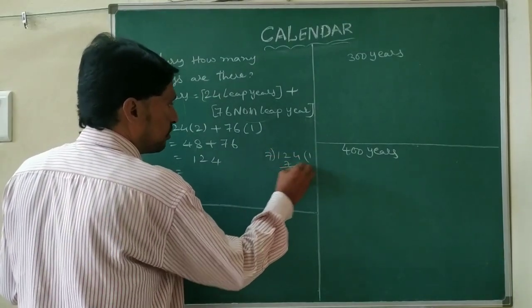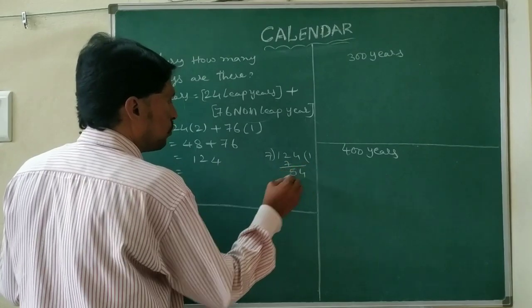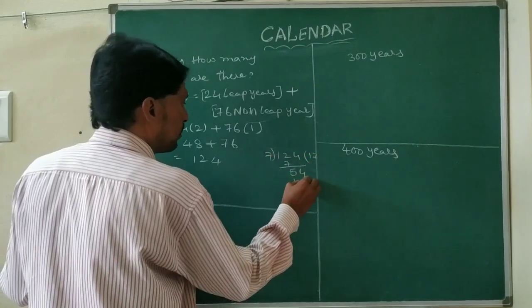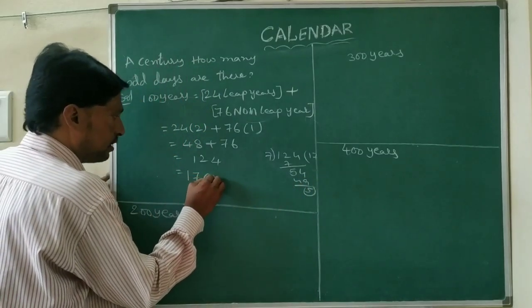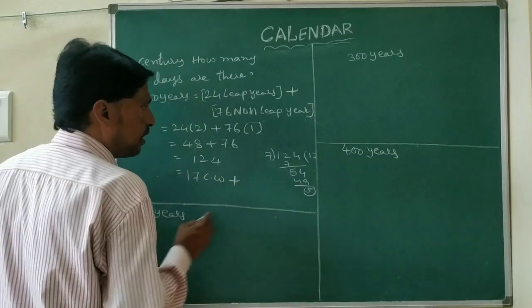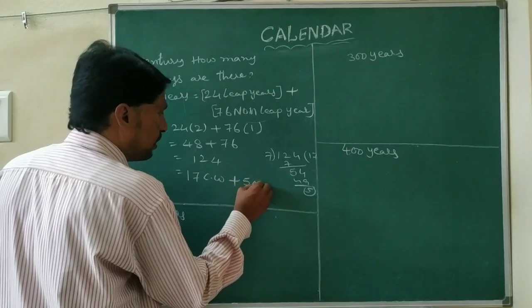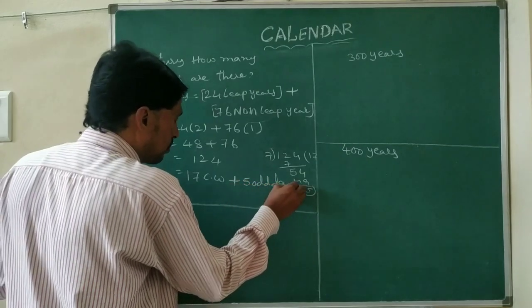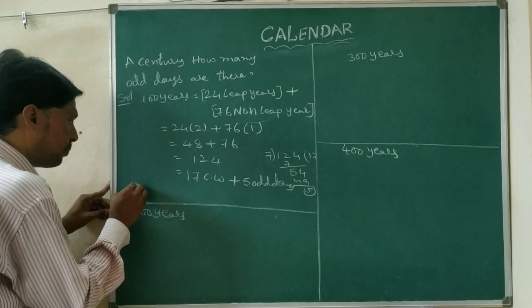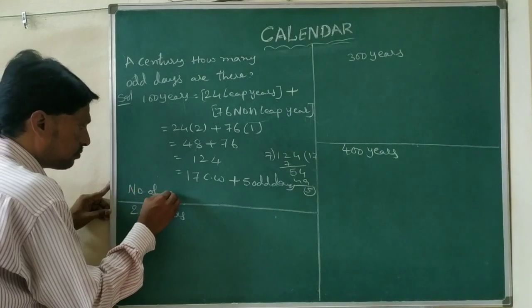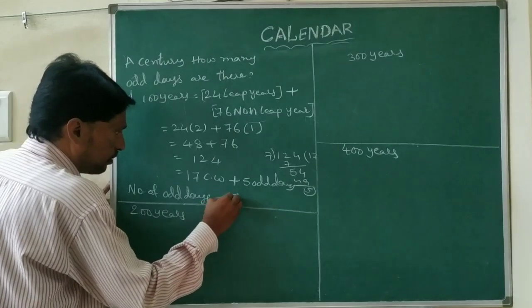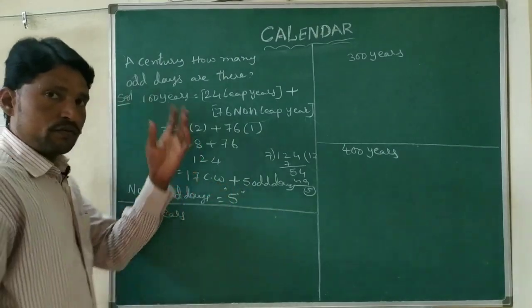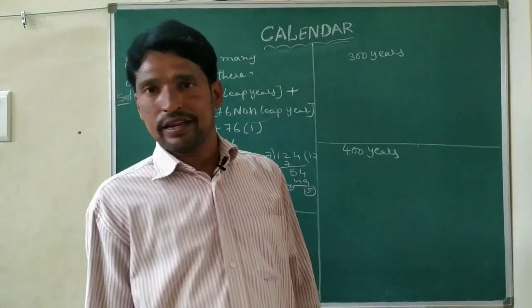So here we are getting 17 complete weeks and 5 odd days. So in a century, the number of odd days equals 5. How many odd days are we getting for a century? 5 odd days we can get.